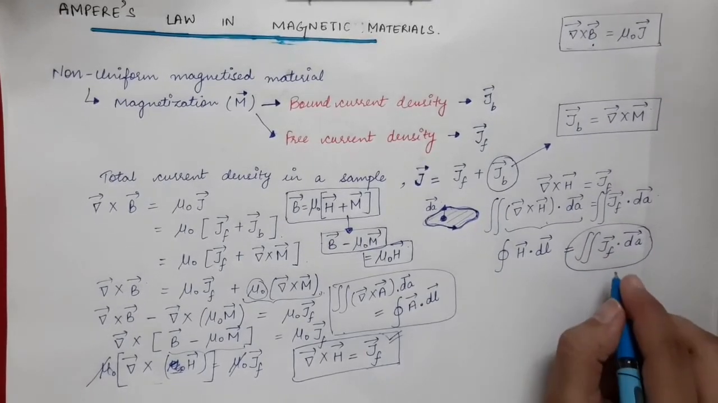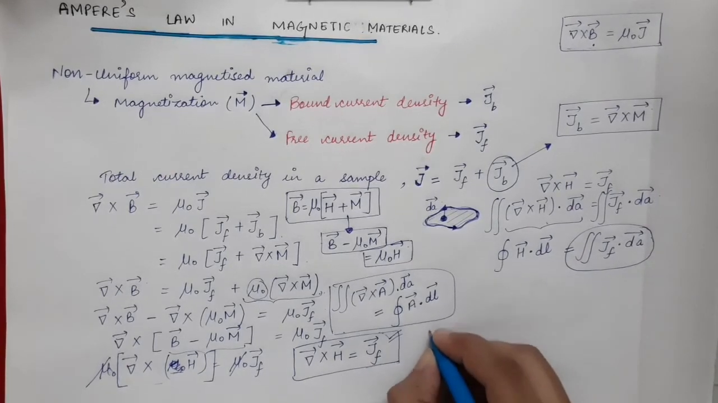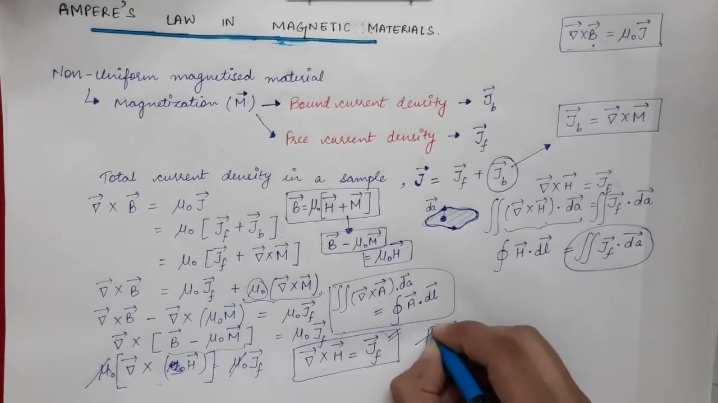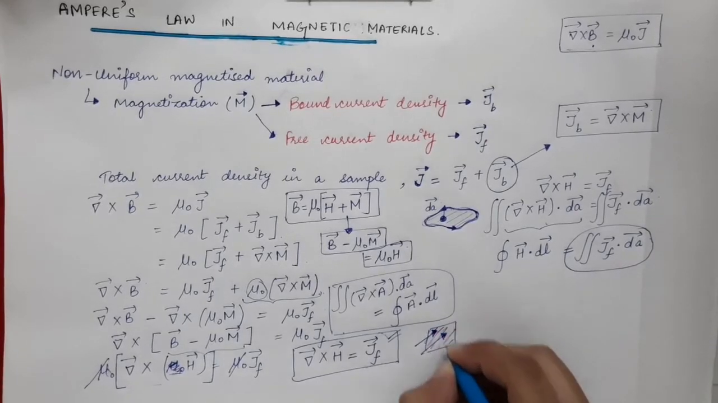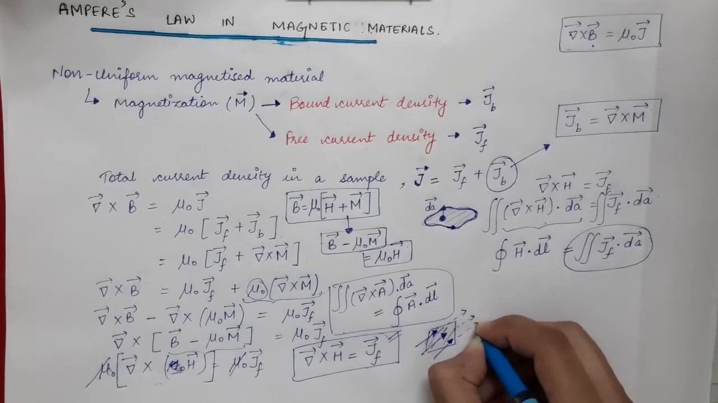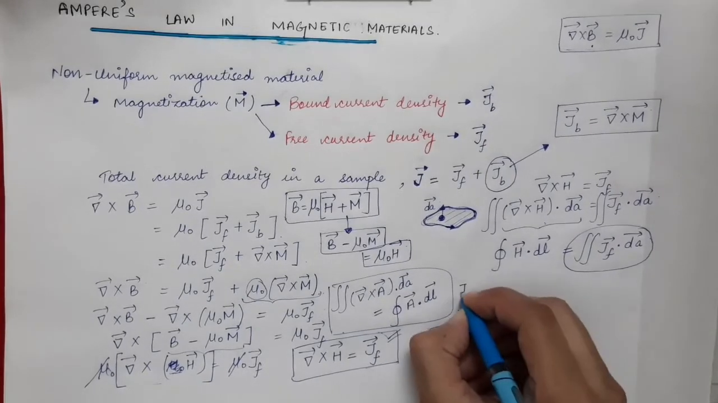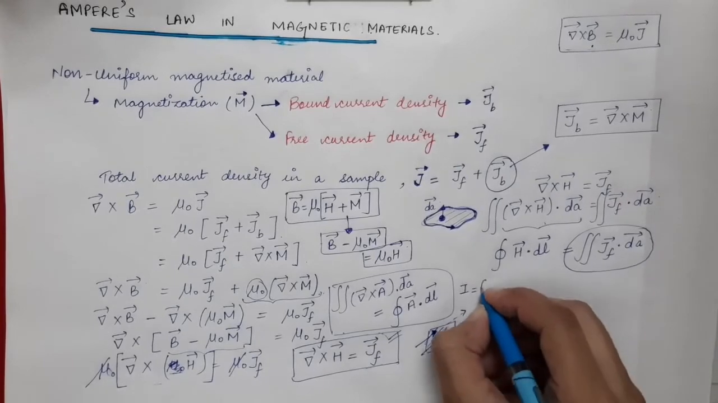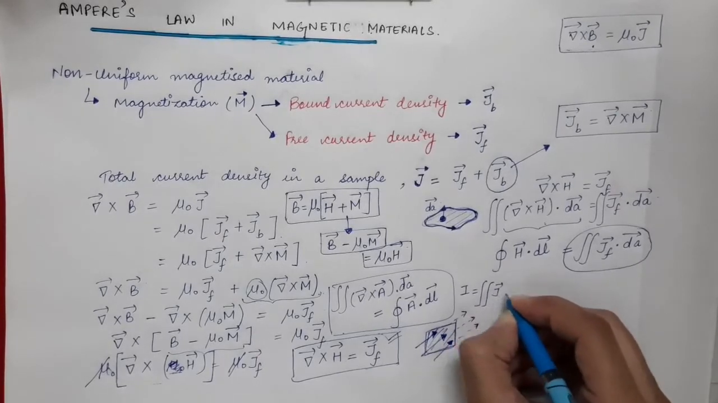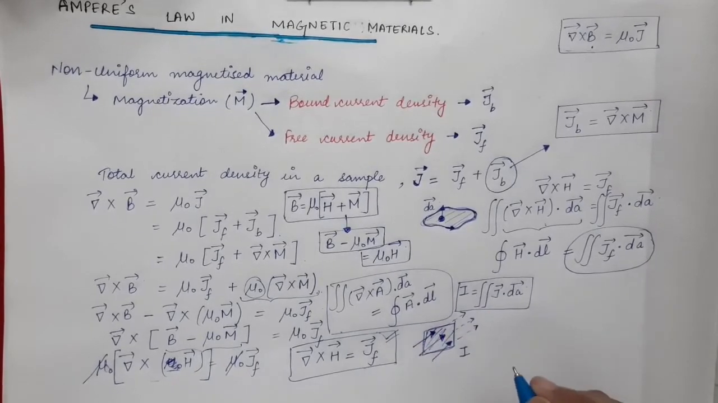You are well familiar with this term, which we have done in the first chapter. If you have some surface and there is some current flowing through this surface, let's say I is the amount of current flowing through this surface, and this current can be written in another way, and that will be equal to the surface integration of J vector dot product with dA vector. So this equation we have done in the first chapter.